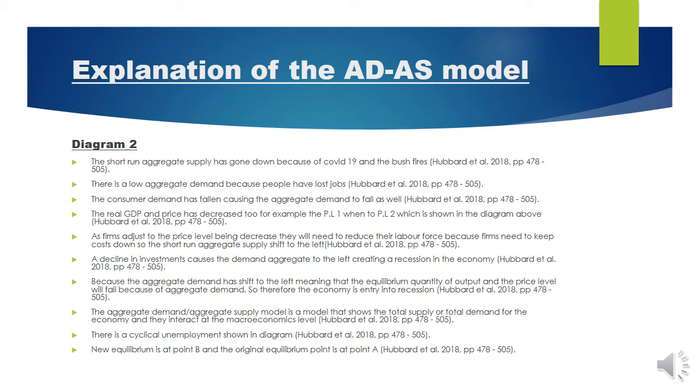The aggregate demand and aggregate supply model is a model that shows the total supply and total demand for the economy, and they interact at the macroeconomic level. There is cyclical unemployment shown in the diagram. The new equilibrium is at point B and the original equilibrium is at point A.